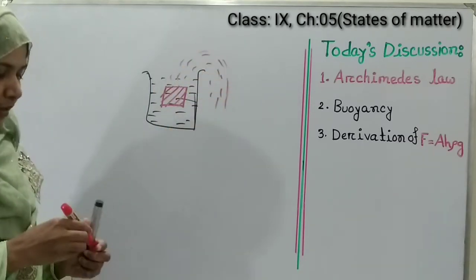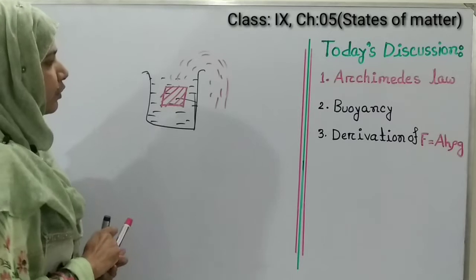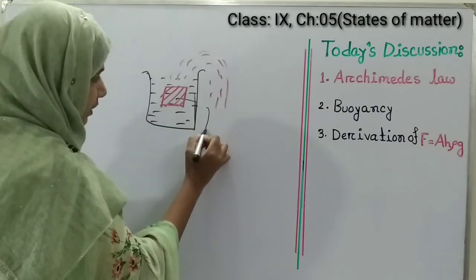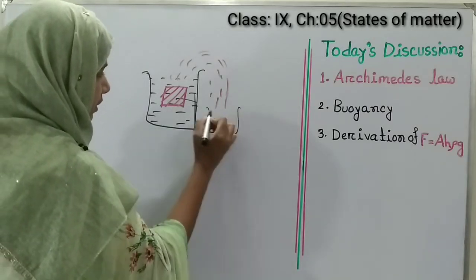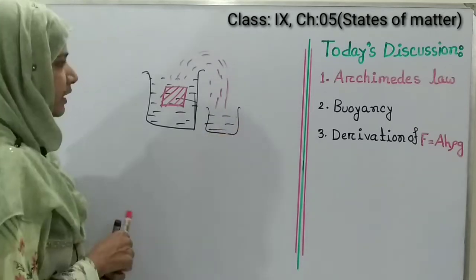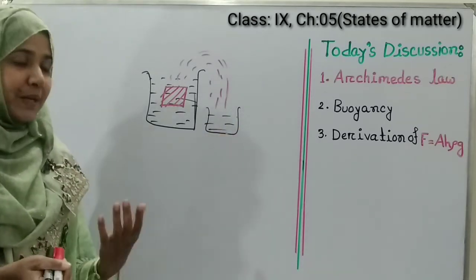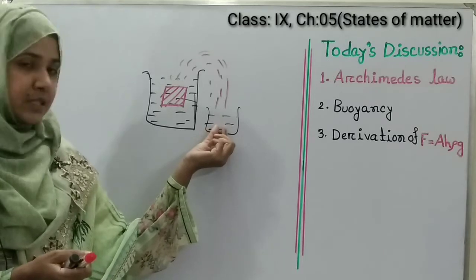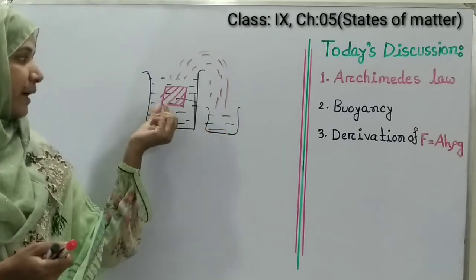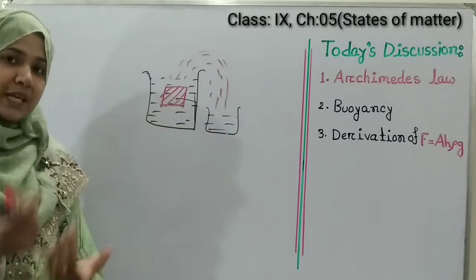And if we preserve that liquid in another container, then when we measure the weight of that spilled out liquid and the apparent loss of weight of that object, they will be equal.